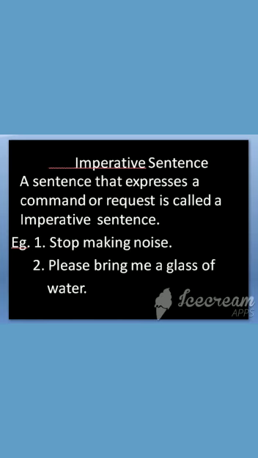Now let's go with imperative sentences. A sentence that expresses a command or request is called an imperative sentence. Example, stop making noise. Please bring me a glass of water. How will you say this, children? Stop making noise, isn't it?